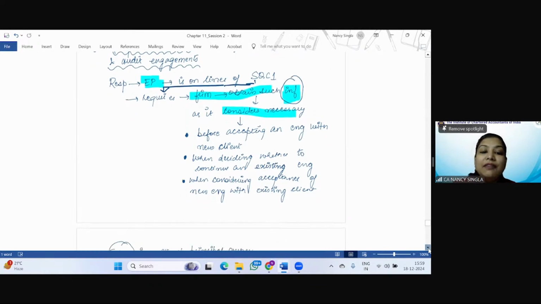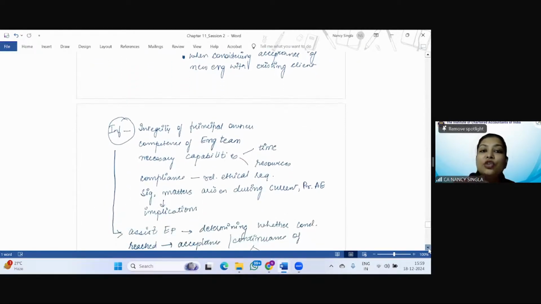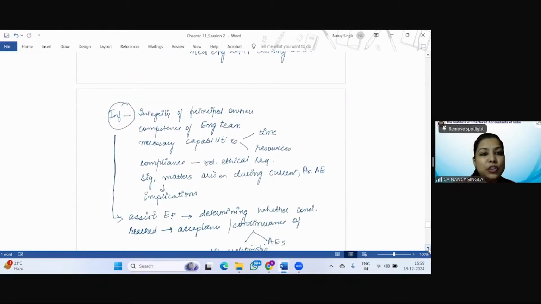These are all the same. So SQC 1 requires the firm to obtain such information, right? And if you remember, we saw that the information should be communicated to the personnel also. So: information relating to integrity of principal owners, competence of the engagement team, necessary capabilities with respect to time and resources, compliance with relevant ethical requirements, and significant matters that have arisen during the current and previous audit engagements and their implications.